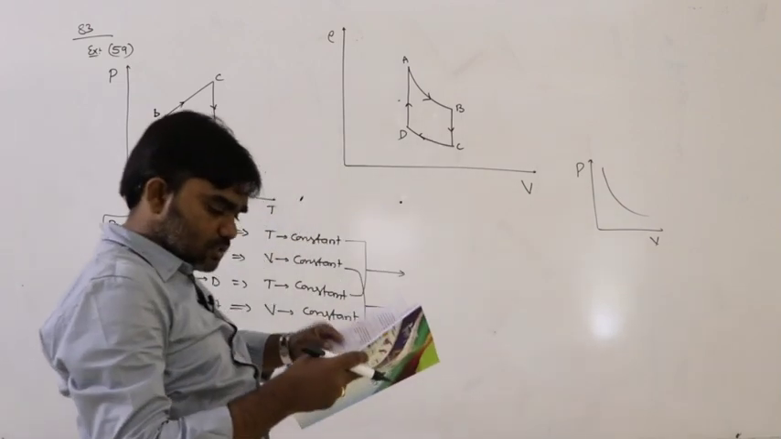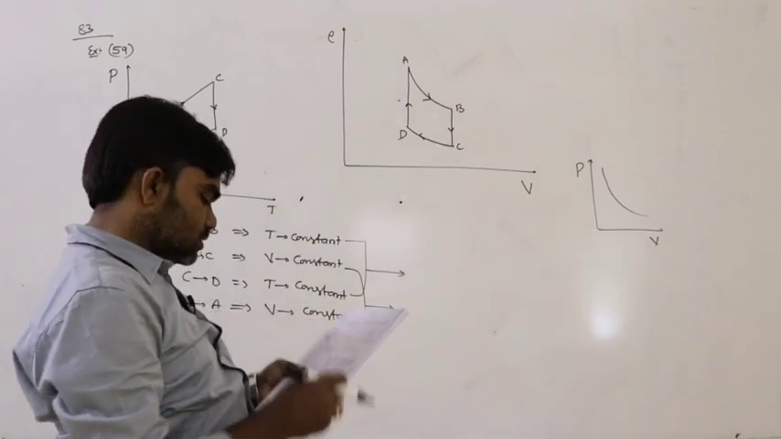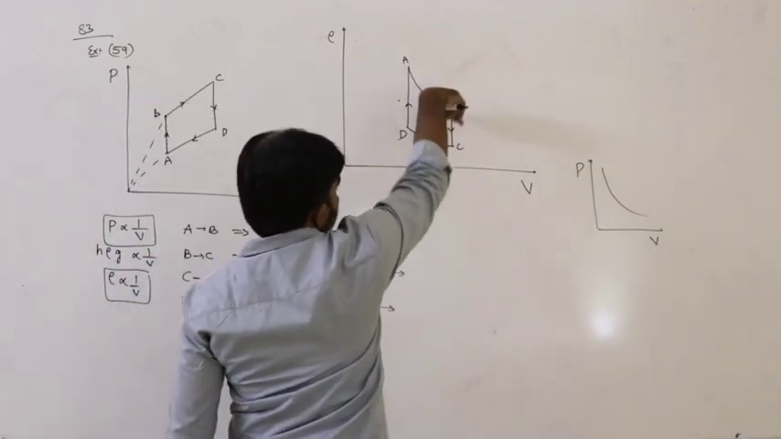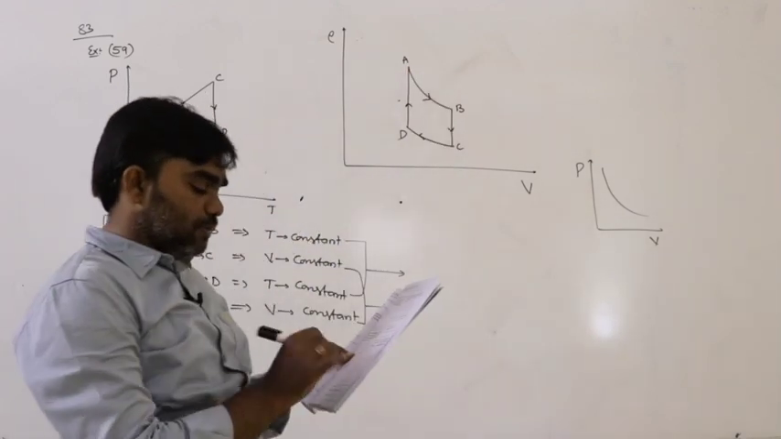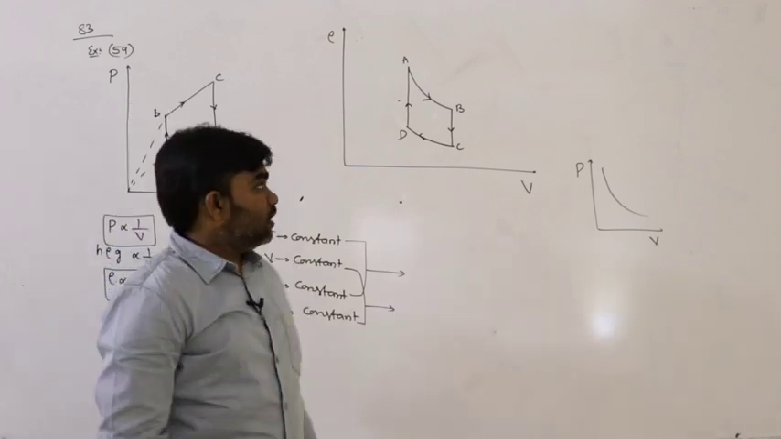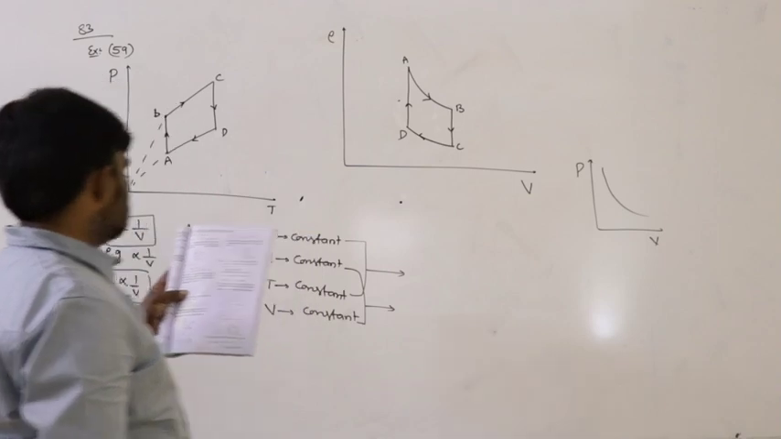So among these options, what is the possible option? B to A, C to D. What is the shape here? Rectangular hyperbola. So the possible option is the second option. So this is the situation here.